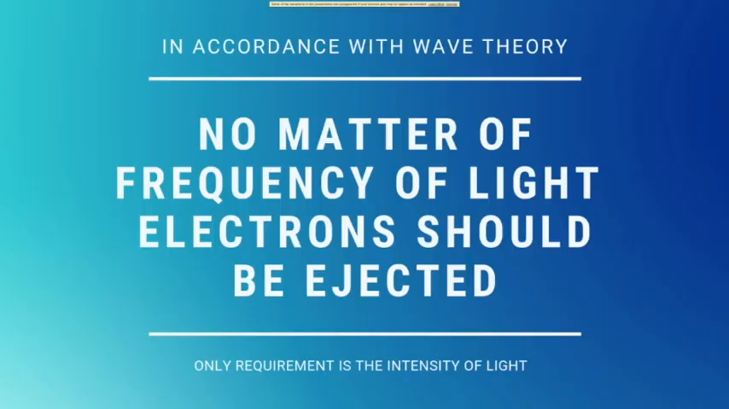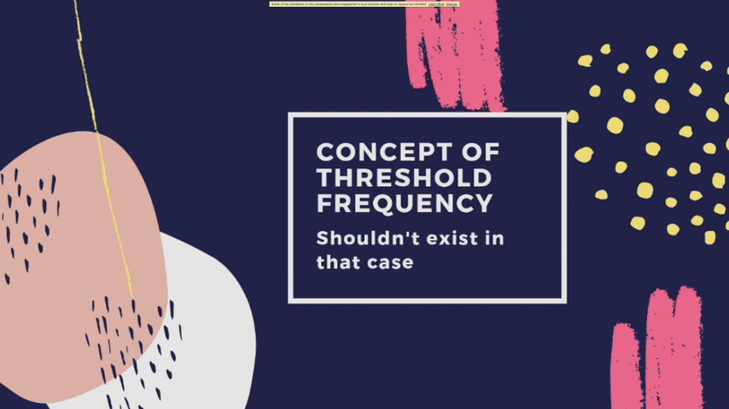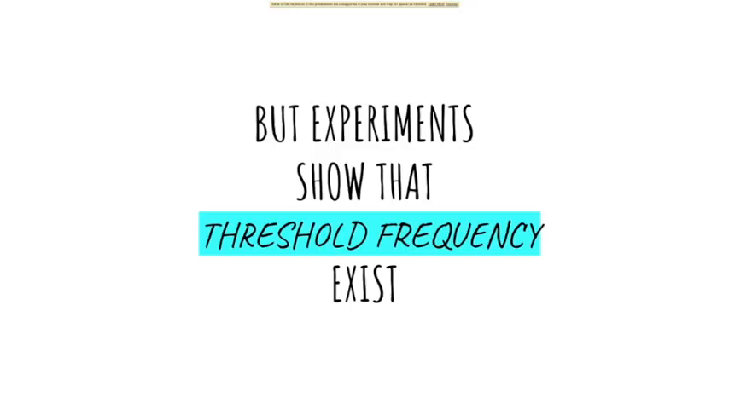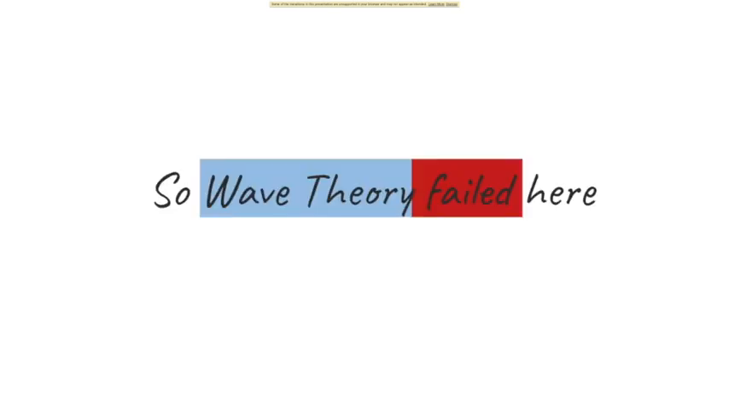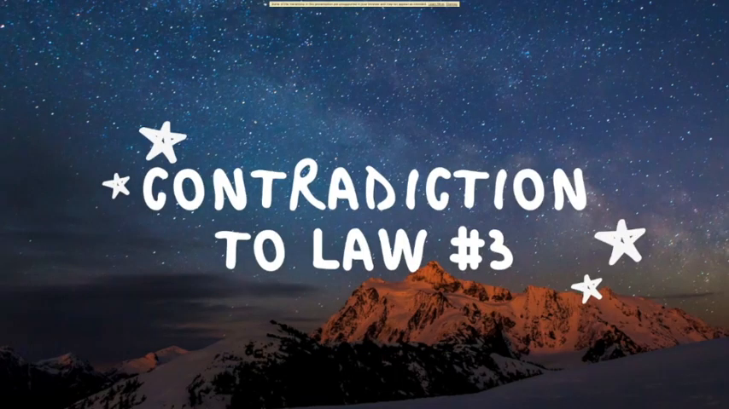In accordance with wave theory, no matter the frequency of light, electrons should be ejected. The only requirement is the intensity of light, right? The concept of threshold frequency shouldn't exist in the case of wave theory. But experiments show that threshold frequency exists according to the laws devised for the photoelectric effect. So wave theory again failed here, and this is a contradiction to law number 3.